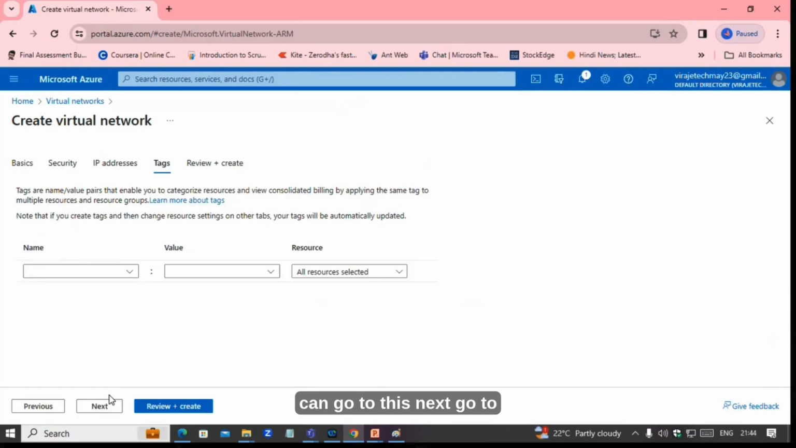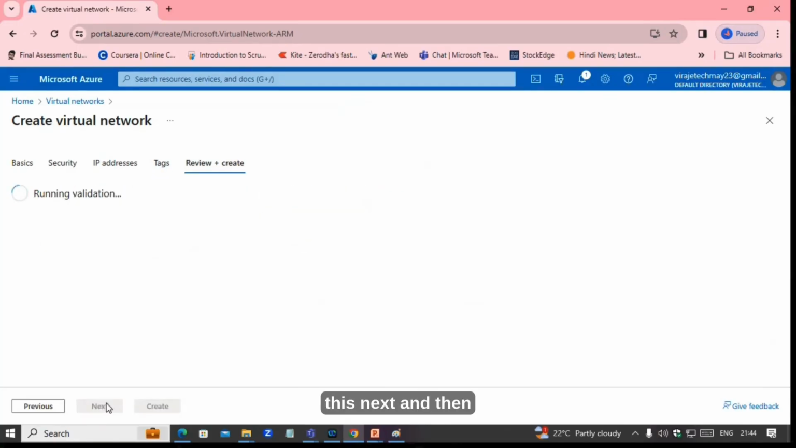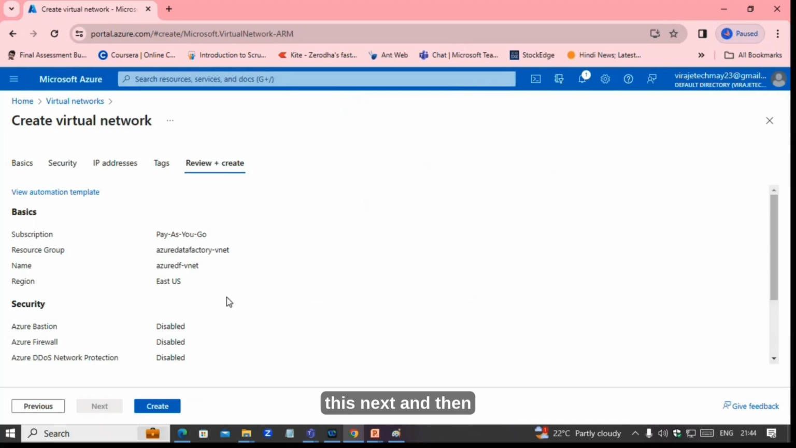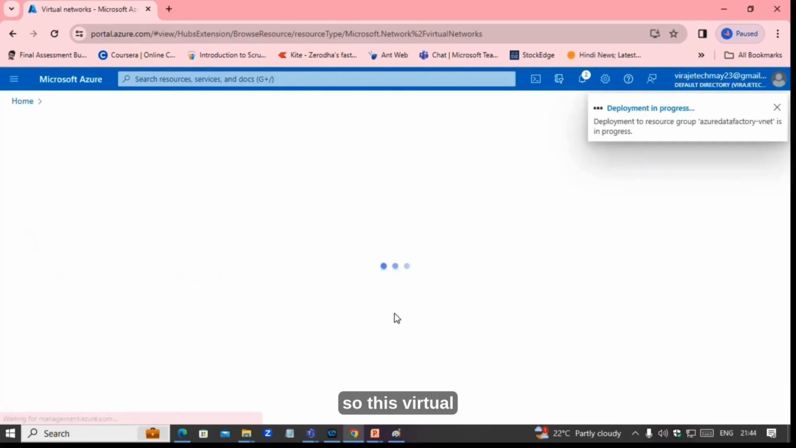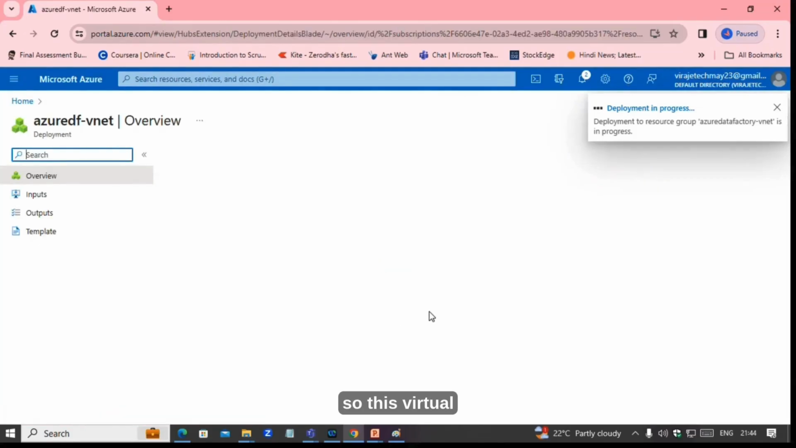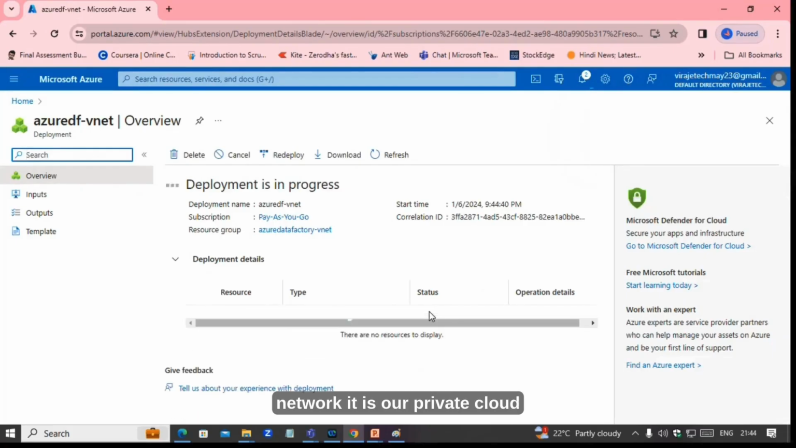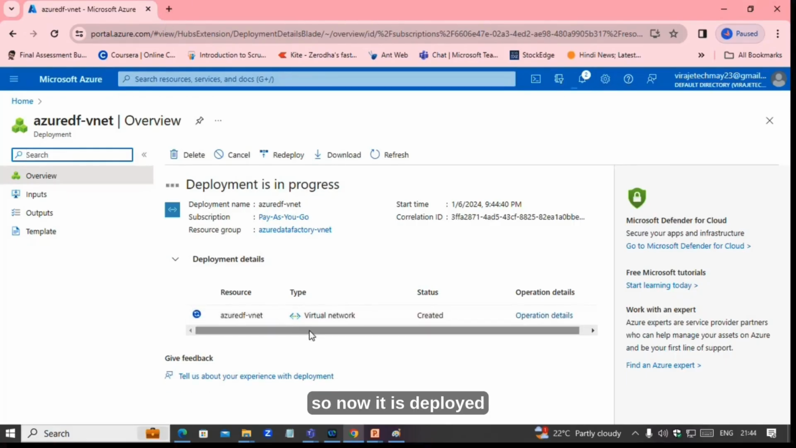Now we can go to this next. Go to this next. And then we can create. So now what will happen? Azure Virtual Network we created. Okay. So this virtual network, it is our private cloud. Whatever the project related components, we can use inside this. Okay. So now it is deploying.